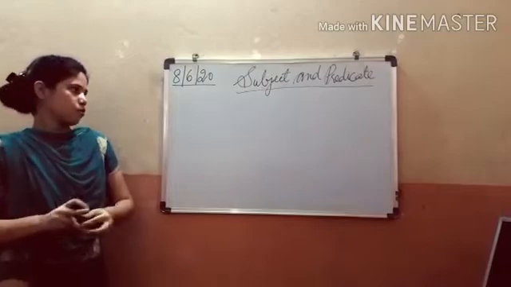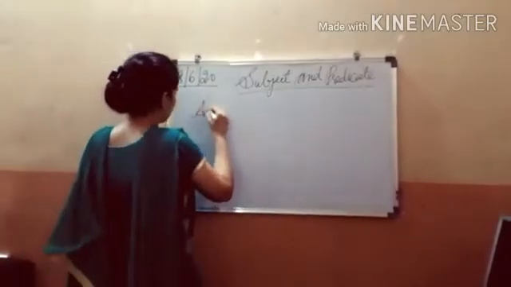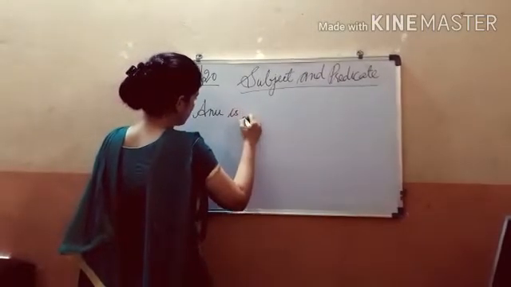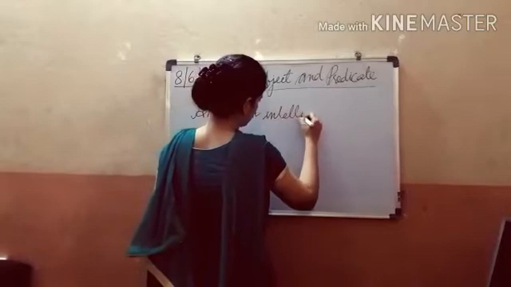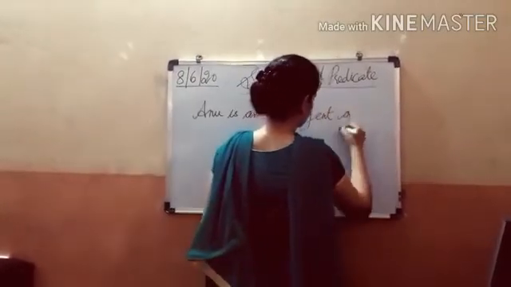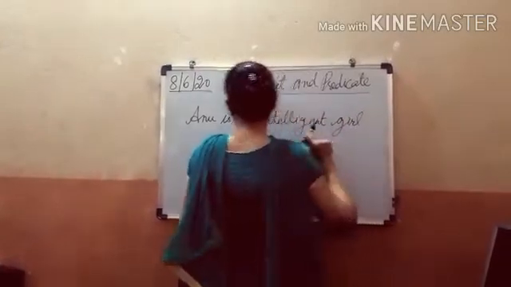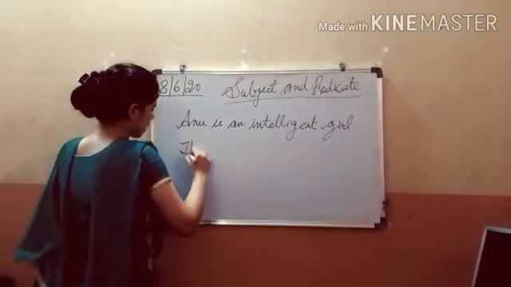So I write here one sentence. Example: Anu is an intelligent girl. One more sentence I say: The sun shines brightly.